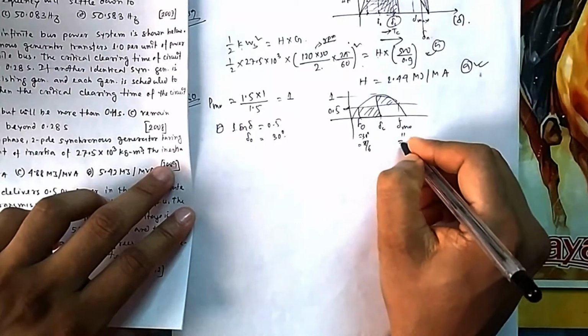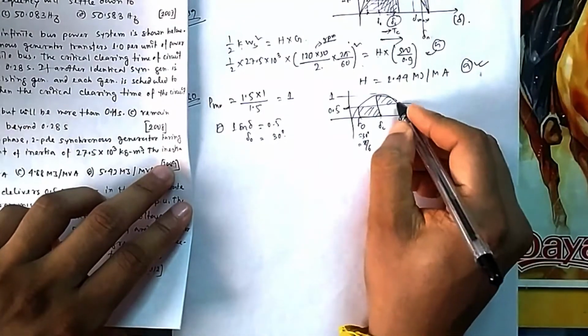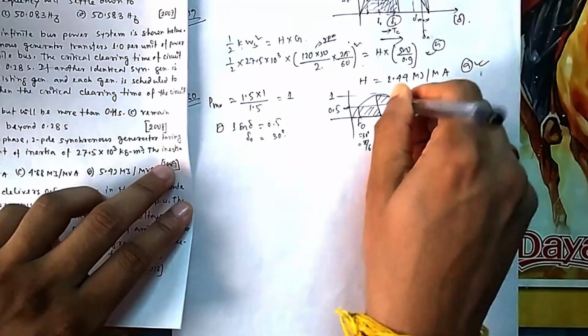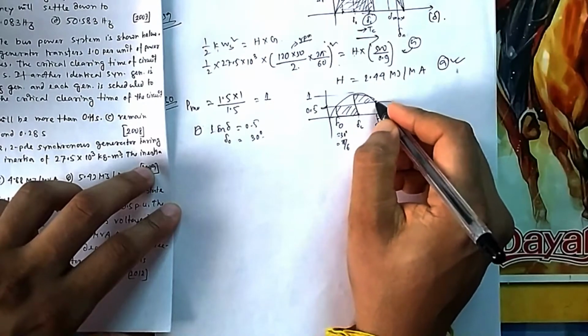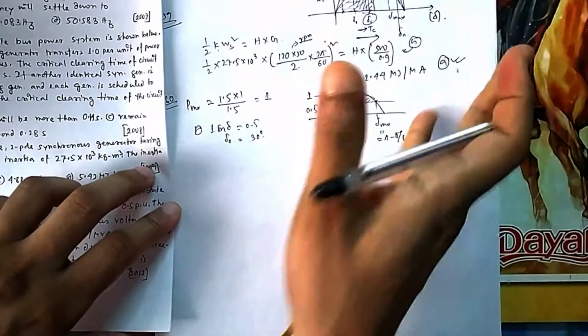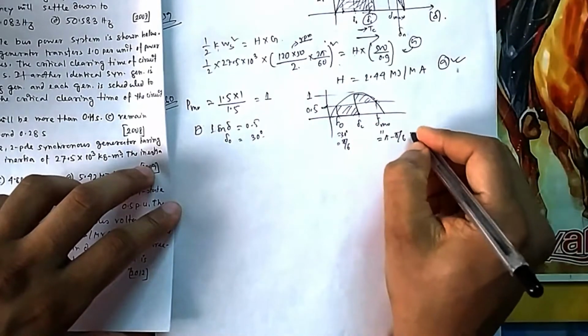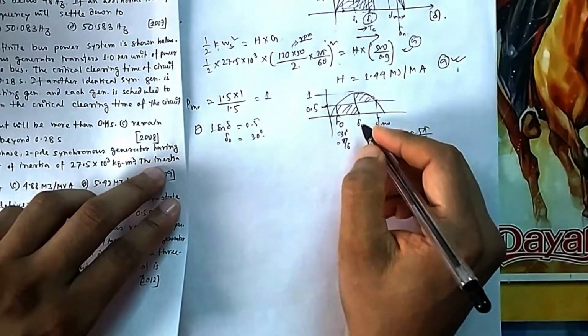So what is your delta max? Delta max will be pi minus pi by 6. That is 180 minus this much. It can go up to this much. You cannot go below that, because if you move below that, your generator power is less than this, so it will not come back, it will further reduce, it will reduce to 0. So it is 5 pi by 6. So once it is 5 pi by 6, now we can solve it.